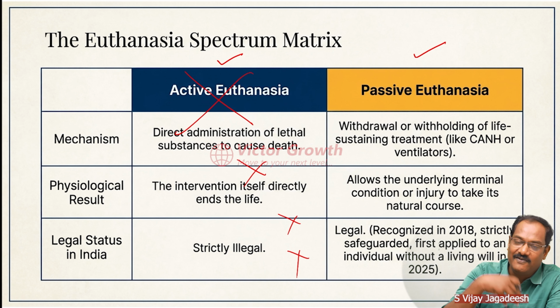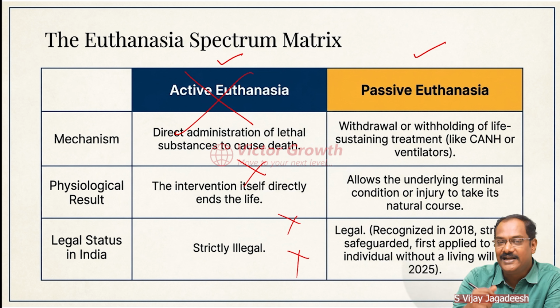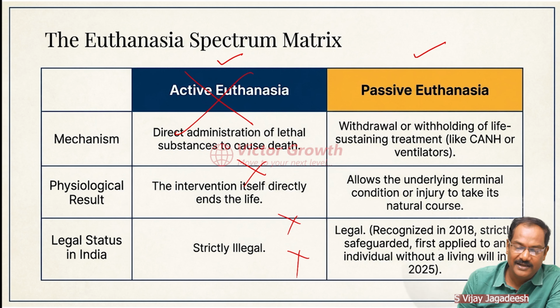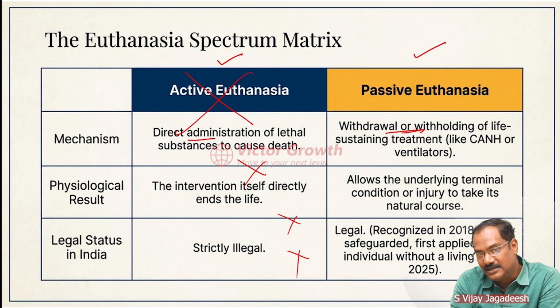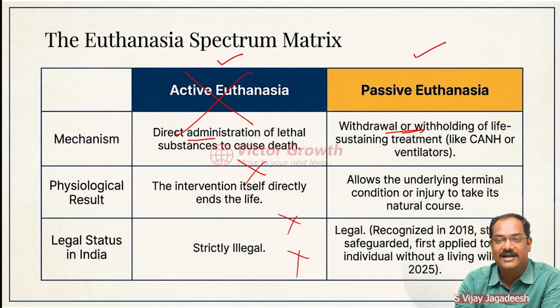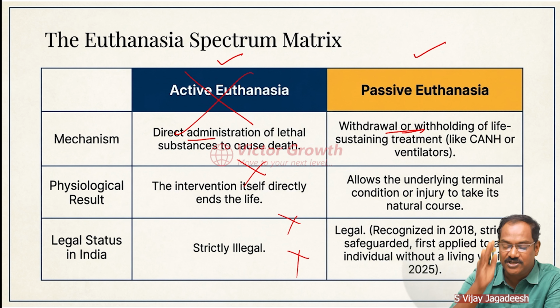That means a person when he was alive should have written a will that in case I am in a vegetative condition, do not give me life-supporting apparatus. I can be allowed to die myself. Okay, that should be given. So active euthanasia is a direct administration. Here we are withdrawing the life-supporting things like CANH or ventilator. You can say all this can be removed. Once you remove that, automatically death will come. That is known as passive euthanasia. Active euthanasia is injecting a drug to kill a person. So in India, active euthanasia is not there.